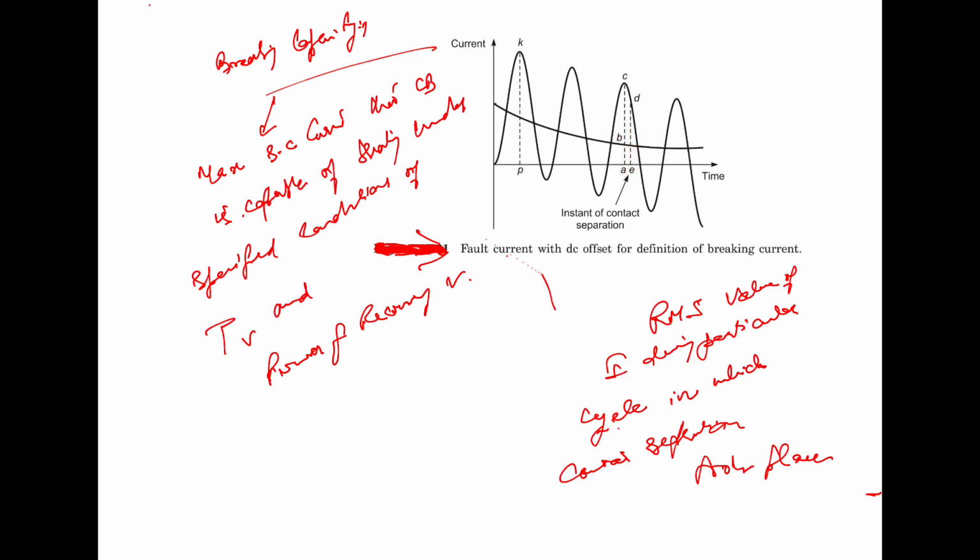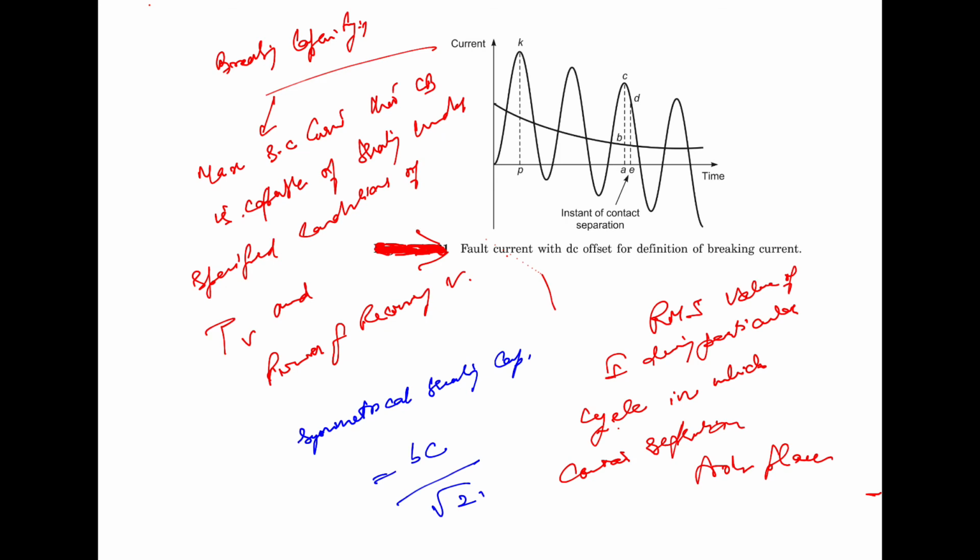So the symmetrical breaking capacity can be expressed as BC by root 2, and the asymmetrical breaking capacity is expressed as